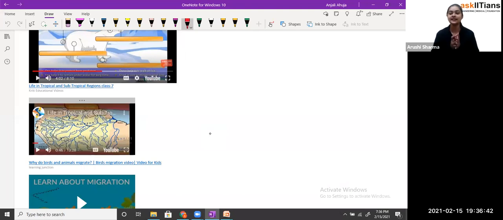So students, in the tropical region, we have dense forest there. So we have talked about two basins: one is the Amazon basin and one is the Ganga Brahmaputra basin. So we are talking about this here.